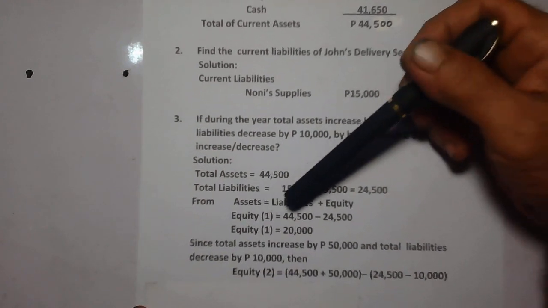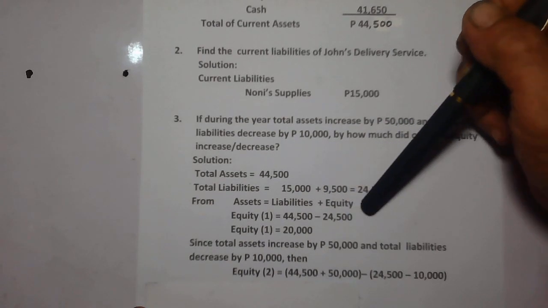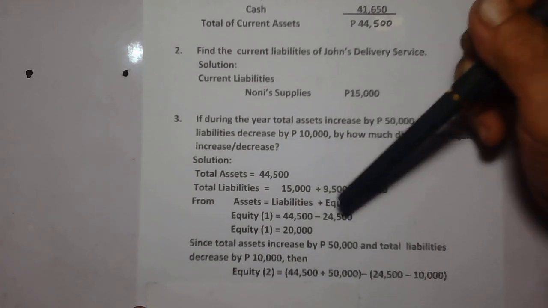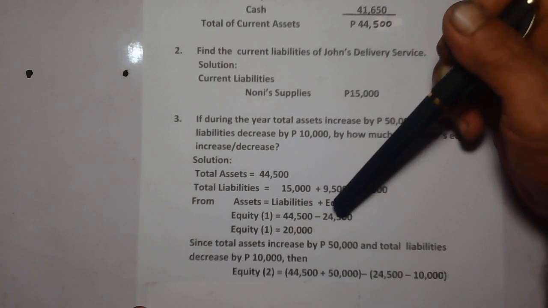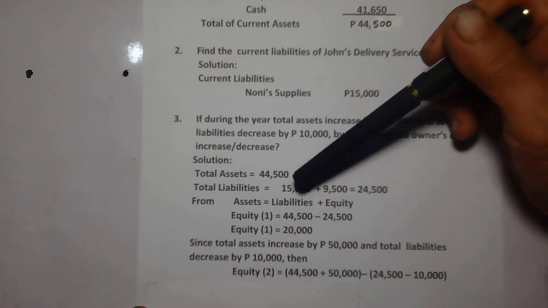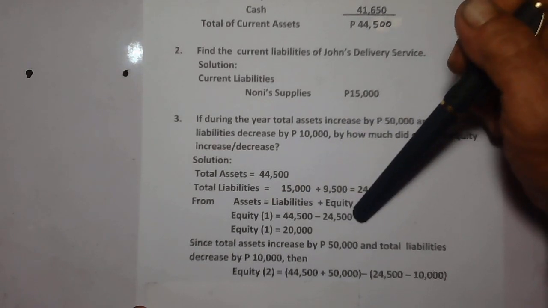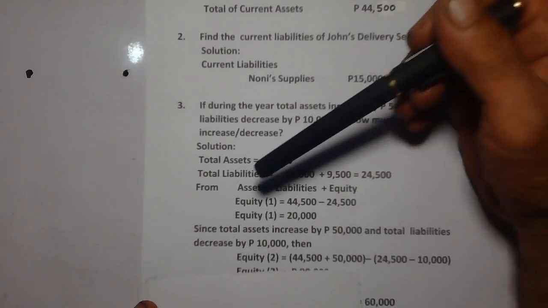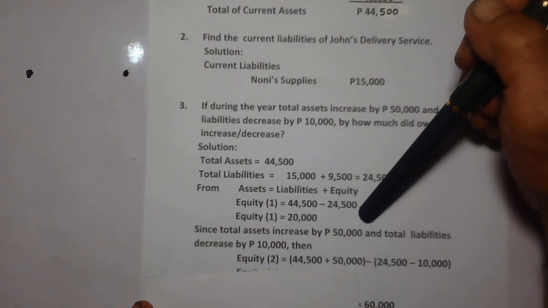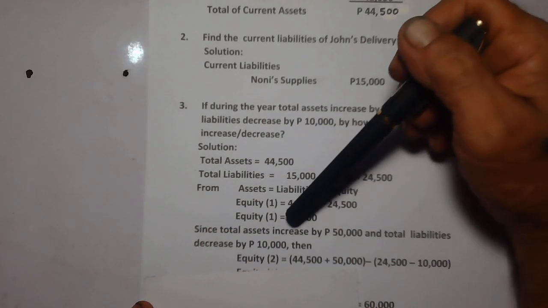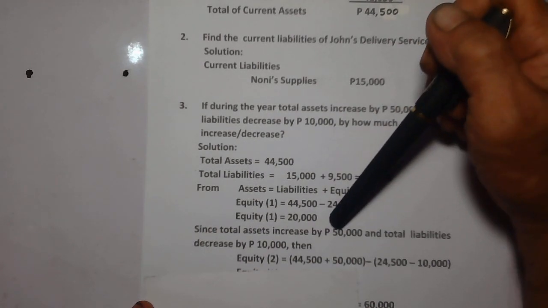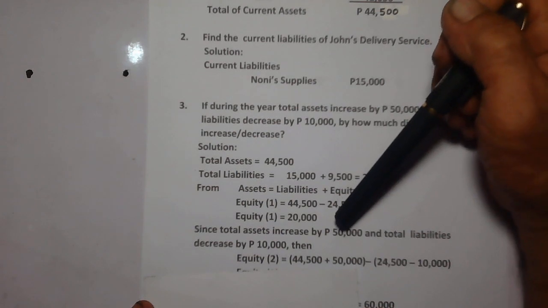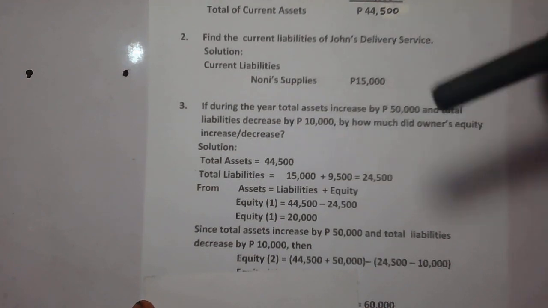Now from the formula, assets is equal to liabilities plus equity. Now we have the equity is equal to assets minus total liabilities. And so equity is equal to 20,000 pesos, and that is the first equity.